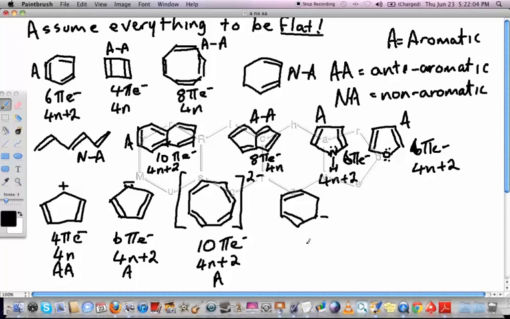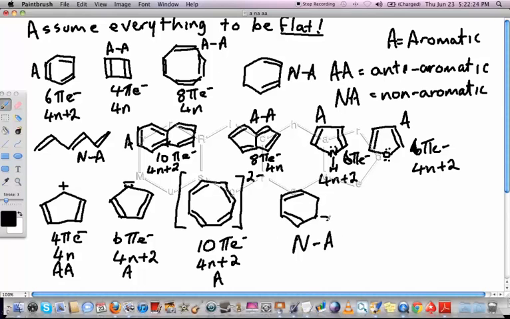And this one that has the charge on it, it's cyclic, but it's not conjugated because it goes charge, single, double, but then it goes single, single. So that's not conjugated, and we would just consider this one to be non-aromatic.